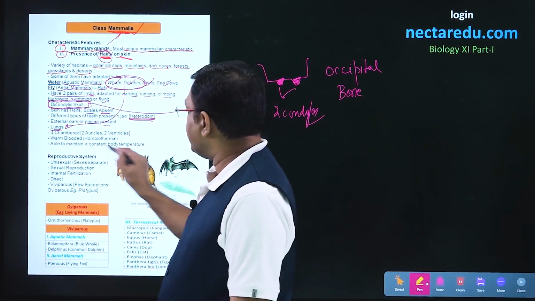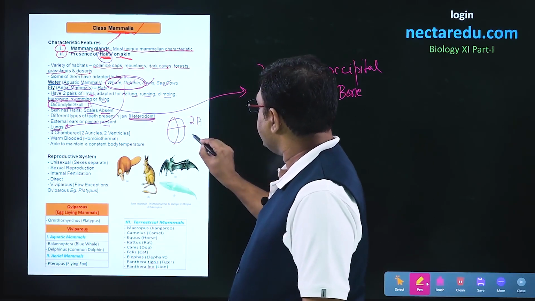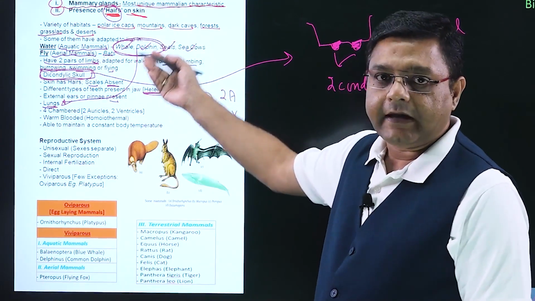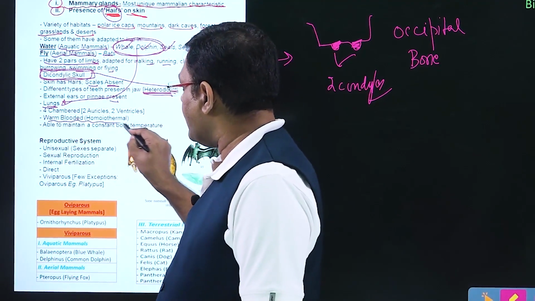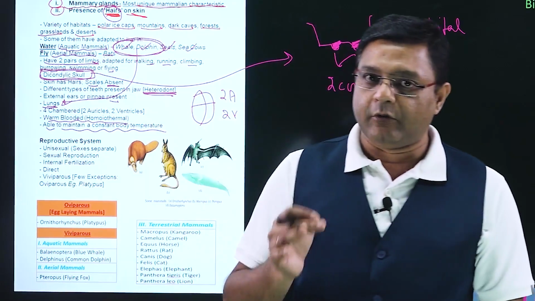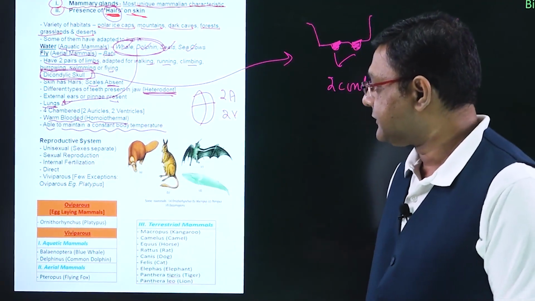Talking of the chambers of heart, it is a four-chambered heart. So, two auricles and two ventricles will be present. Along with aves, class Mammalia members are warm-blooded or homeothermal. That is, they will be able to maintain a constant body temperature irrespective of external environmental conditions.